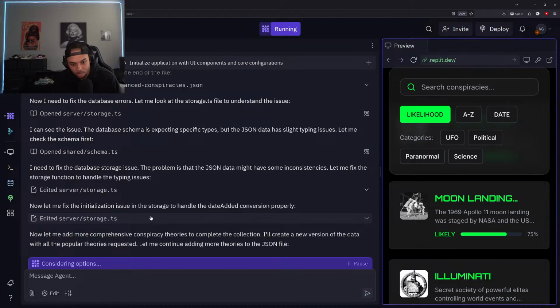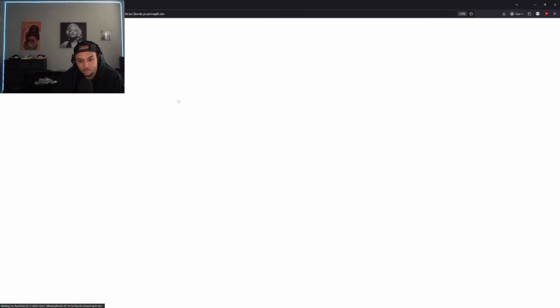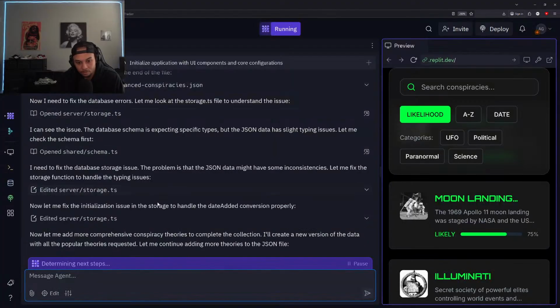Get these changes though. Add more comprehensive theories, complete the collection. All right. So has it already mentioned that? No, I'm still loading up that change. Let me continue adding more theories to the JSON file. Okay. Trying to let it cook, but seems like it might be stuck. Might need to pivot. Not 100%.